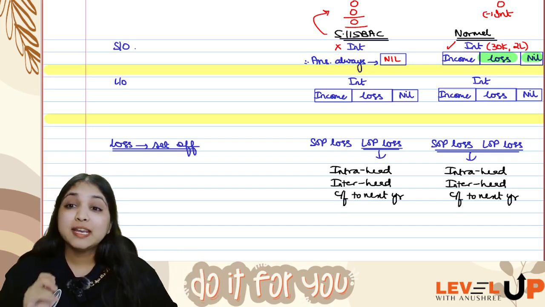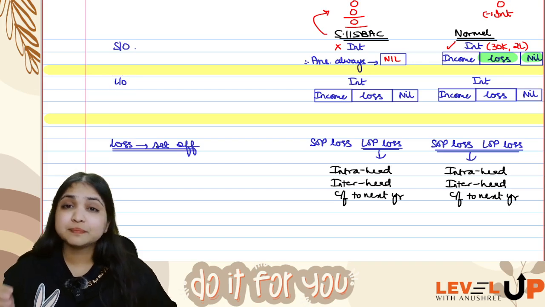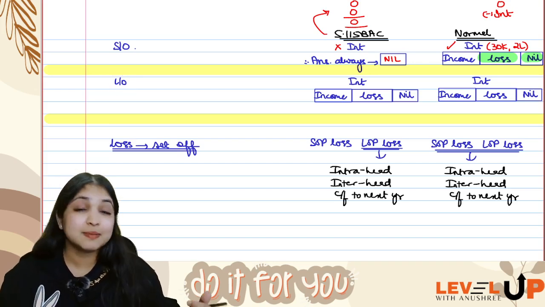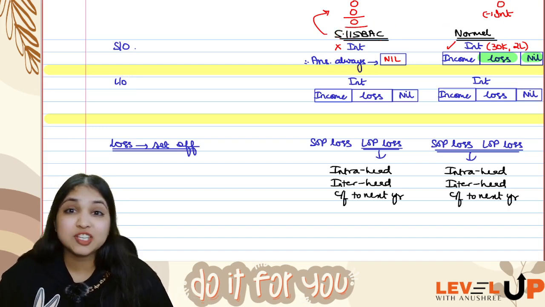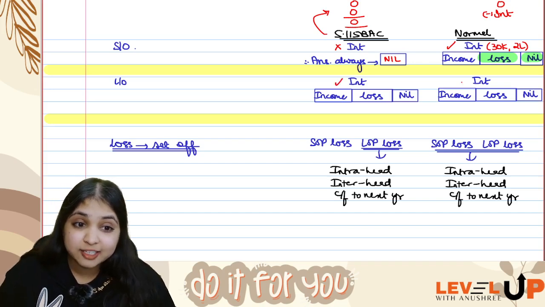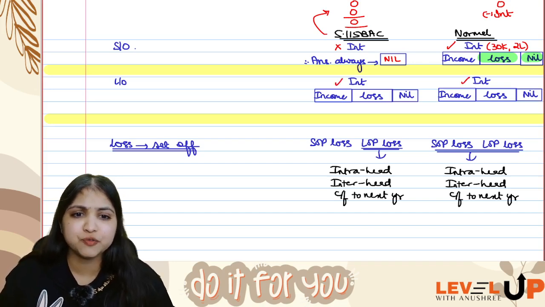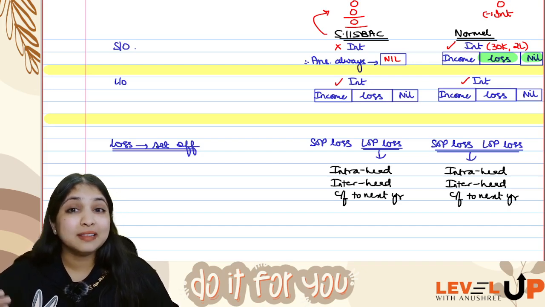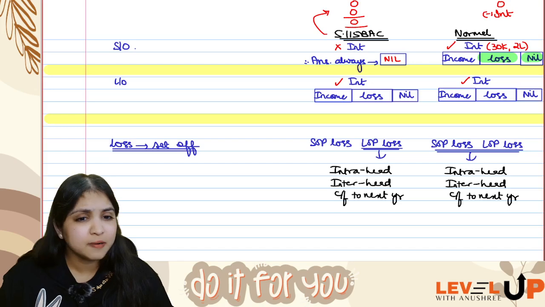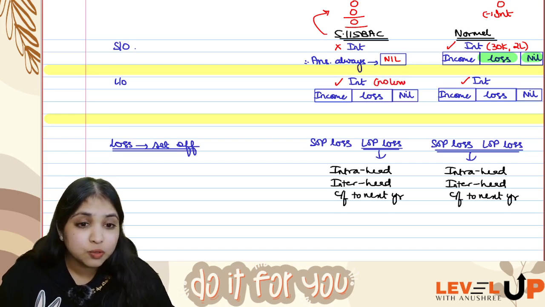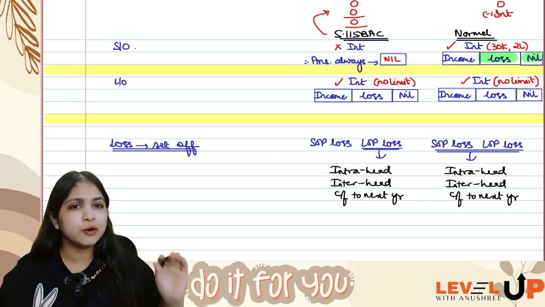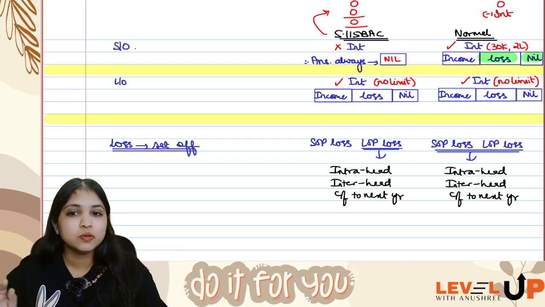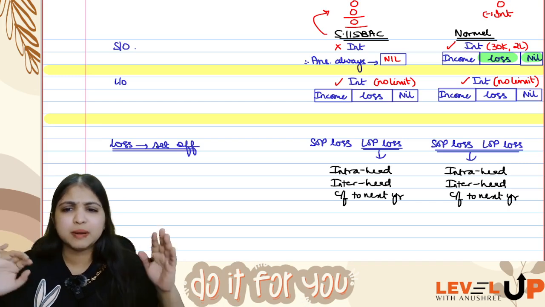Same thing only. Now listen, what about let-out property? Let-out property, there is no change because of 115 BAC. So whether 115 BAC, whether normal provisions, it doesn't matter. Assessee can enjoy interest deduction under section 24. Is there any limit? Do you apply the 30,000 limit or the 2 lakh limit here? No. Without any limit, whatever interest my assessee has incurred, on accrual basis, the entire interest is going to be allowed under section 24 if assessee follows 115 BAC or normal regime.